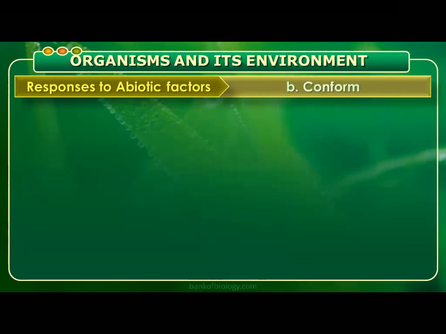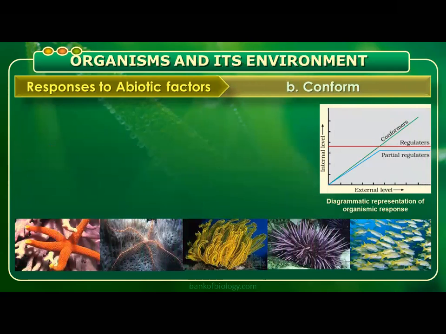So next, the conformers. When we talk about the conformers, you see the graph. Regulators always maintain their body temperature constant. Conformers, whose body temperature changes according to the atmospheric temperature. External and internal levels are taken on the x and y axis of the graph.